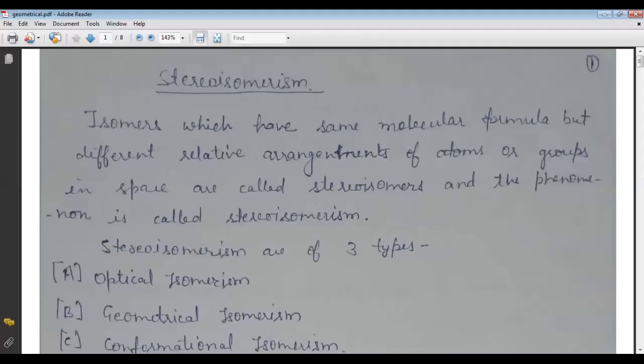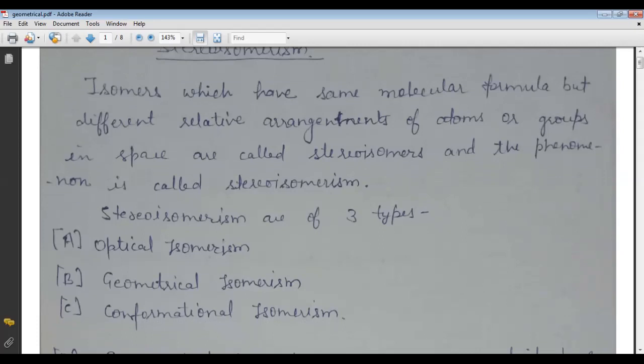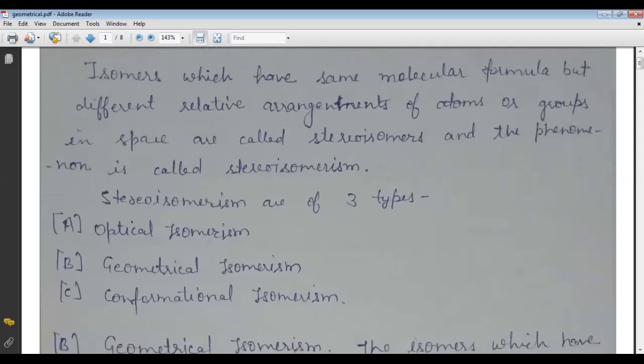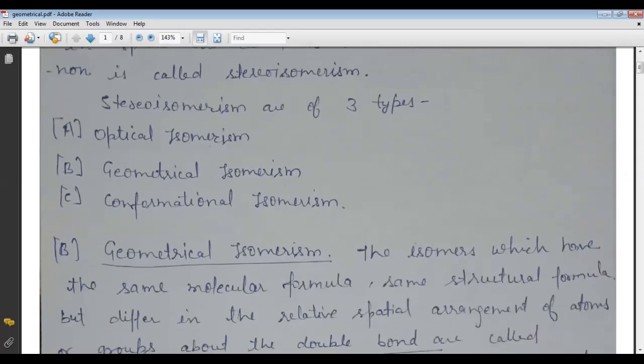So now come to our topic, stereoisomerism. In our previous lecture, we already discussed isomers or the isomerism topic, and there we discussed structural isomers. Now come to the next topic, stereoisomerism. Stereoisomers are isomers which have the same molecular formula but a different relative arrangement of atoms or groups in space, and the phenomenon is called stereoisomerism.